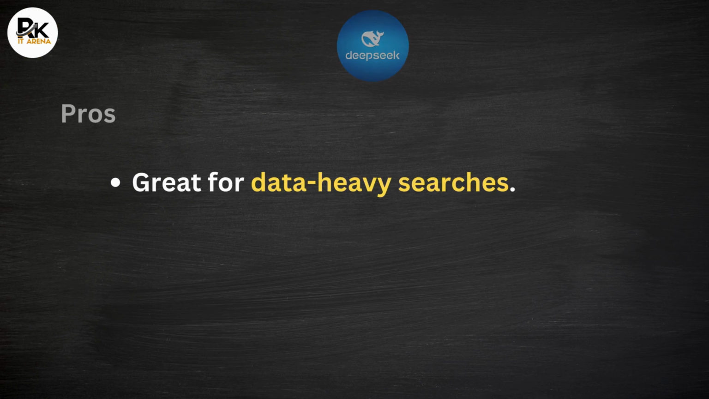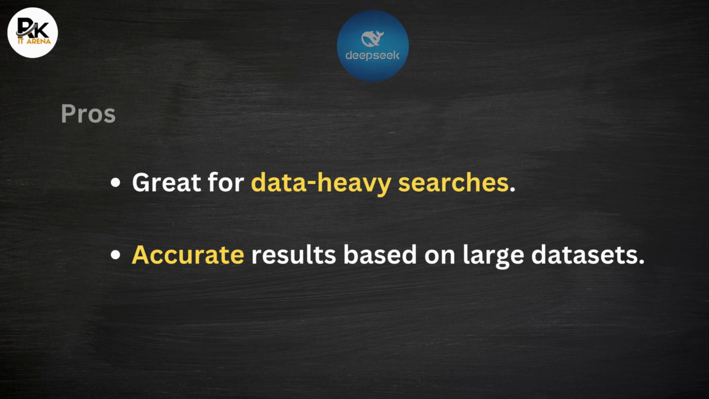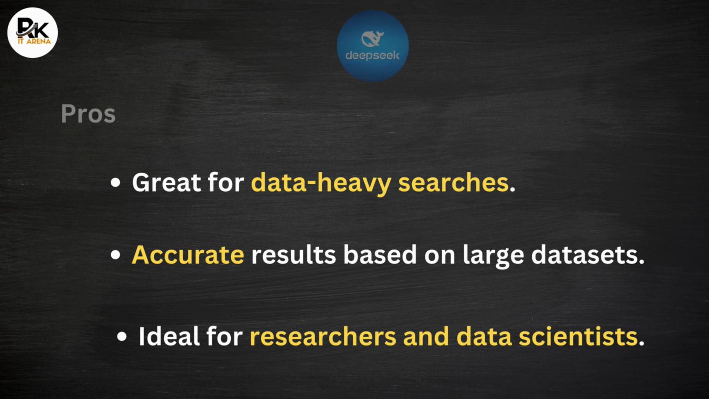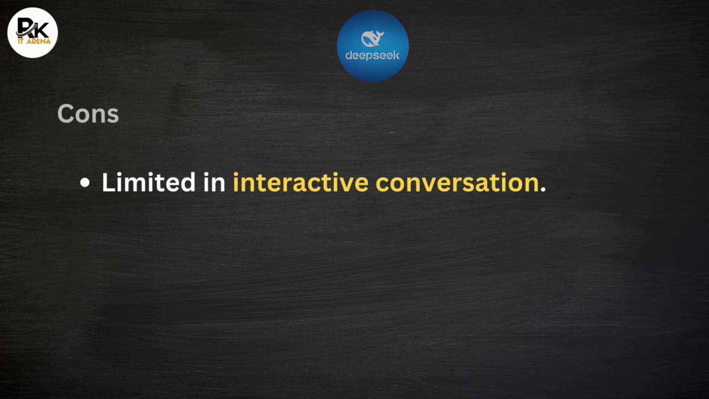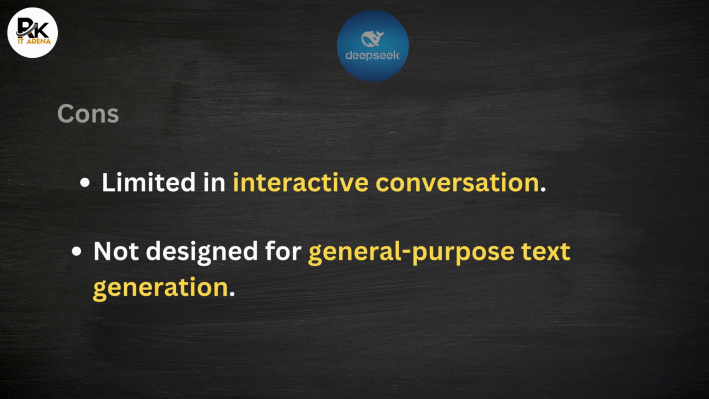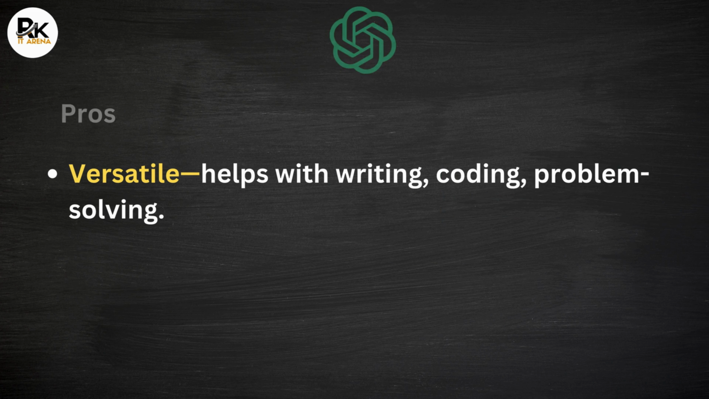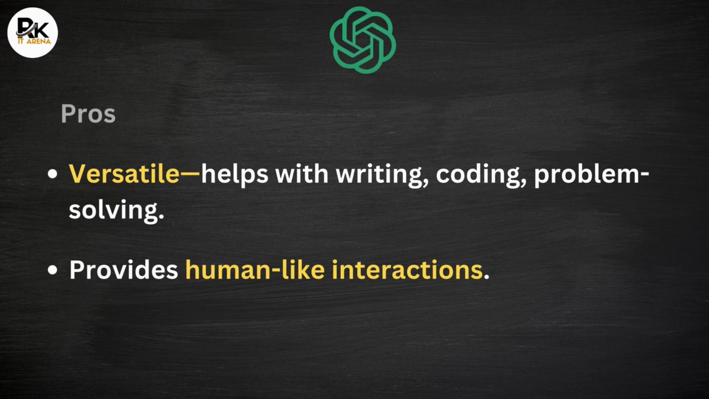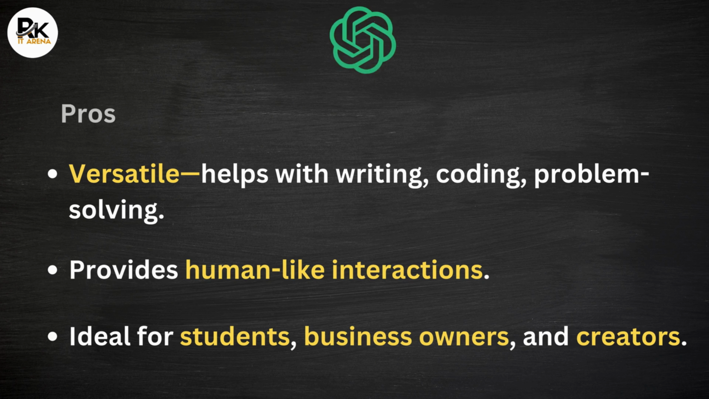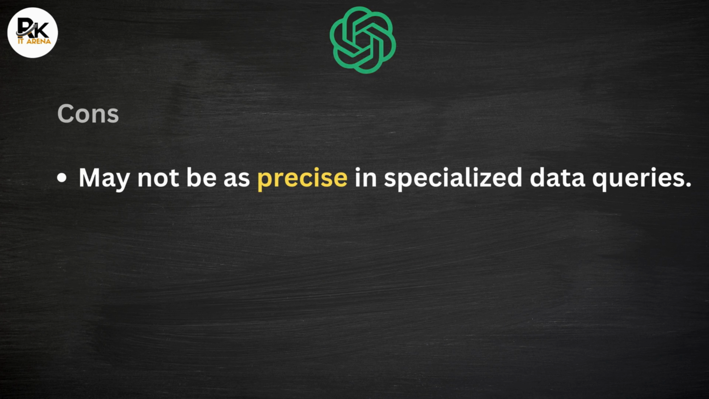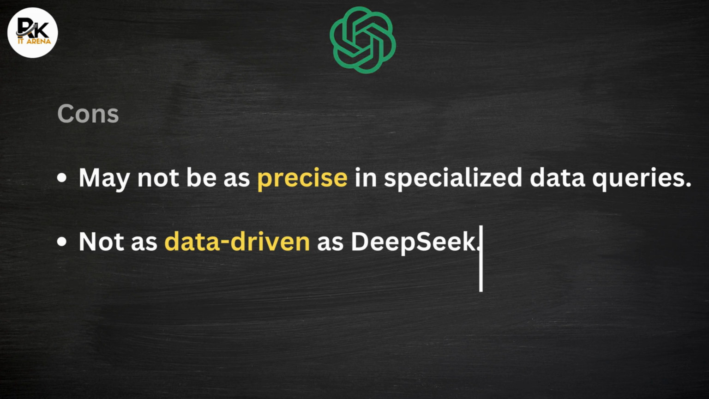Deepseek pros: great for data-heavy searches, accurate results based on large datasets, ideal for researchers and data scientists. Cons: limited in interactive conversation, not designed for general purpose text generation. ChatGPT pros: versatile, helps with writing, coding, problem solving. Provides human-like interactions, ideal for students, business owners, and creators. Cons: may not be as precise in specialized data queries, not as data-driven as Deepseek.